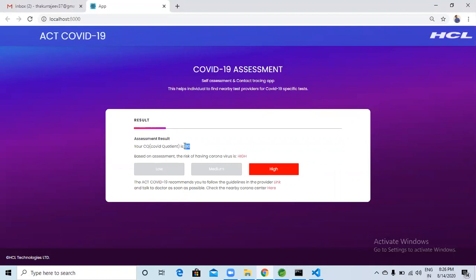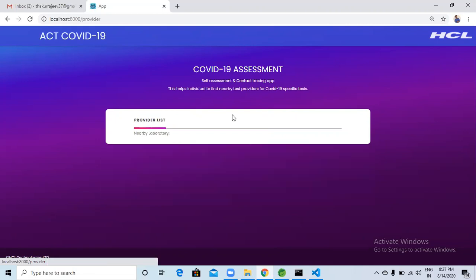So this is the score that has come based on the answers. The assessment result shows that it is 80%, which is high. Based on the answers, it can be low, it can be medium. However, in this case, it is high. We are also giving the link for the COVID guidance, and if the individual is identified as high risk, then through this Corona Center link, click here.